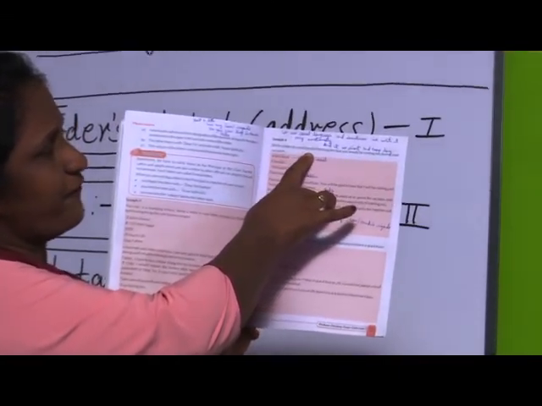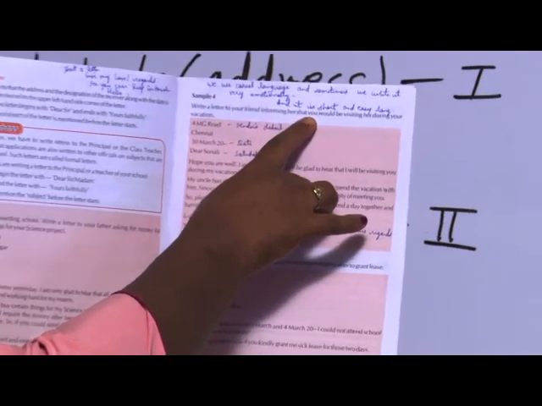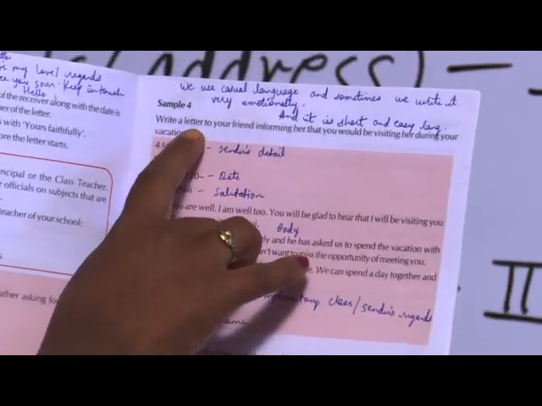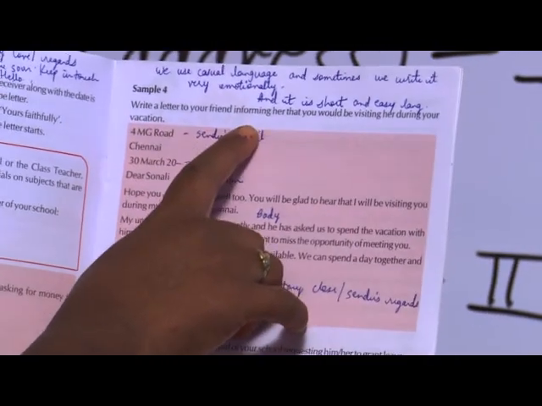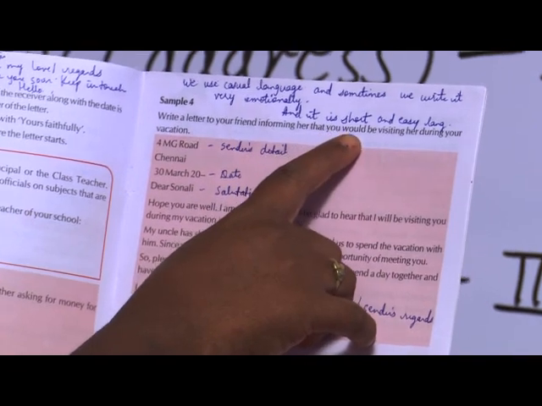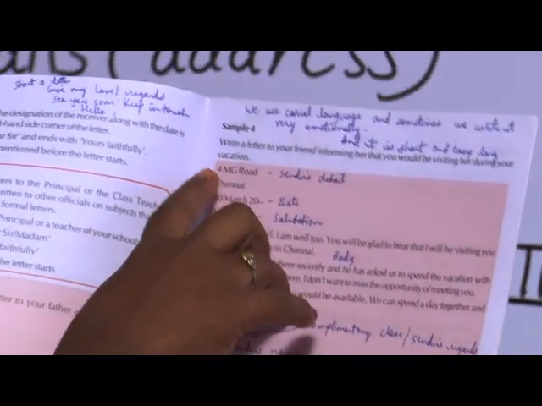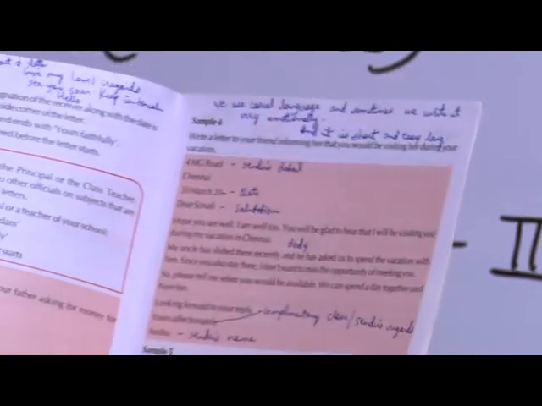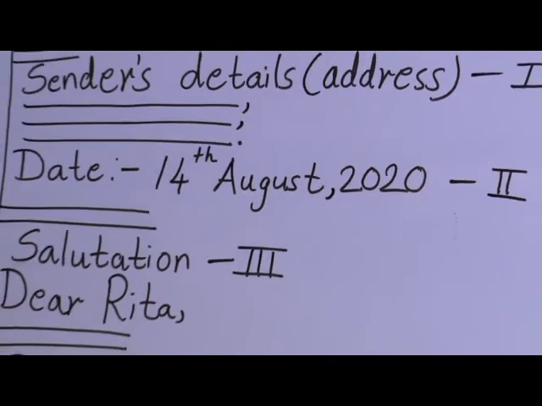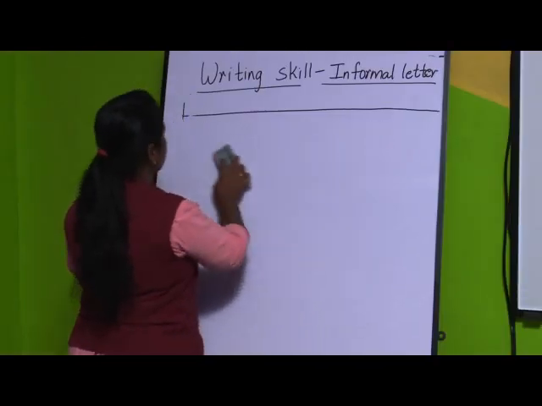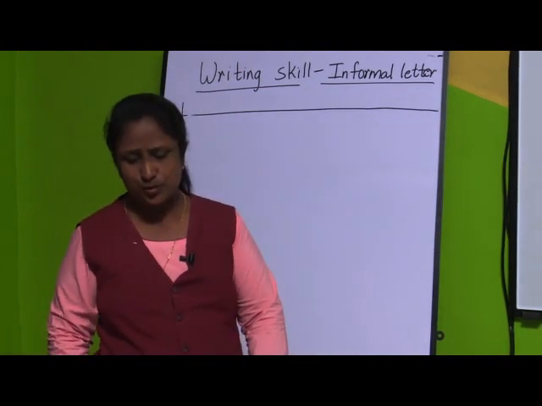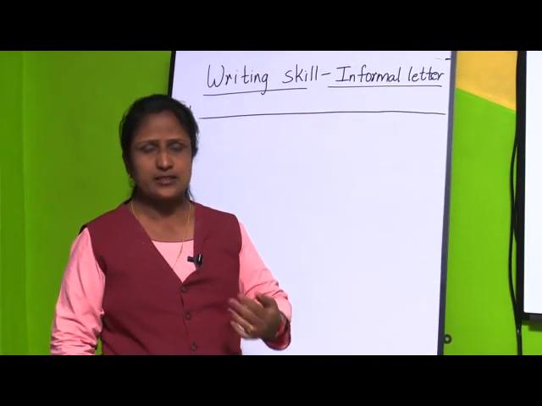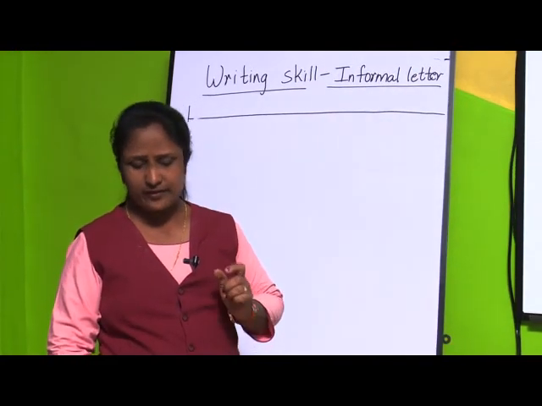Write a letter to your friend informing her that you would be visiting her during your vacation. So, now what she has told, you are going to write a letter to your friend and inform her that you would be visiting, means you are going to visit her during the vacation. So, this is the topic for the informal letter. Now, see how they have written here. We will see step by step. See children, now she has written a letter to her friend, informing her friend that she is going to visit her during the vacation.